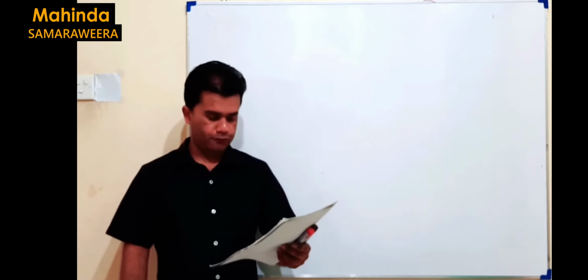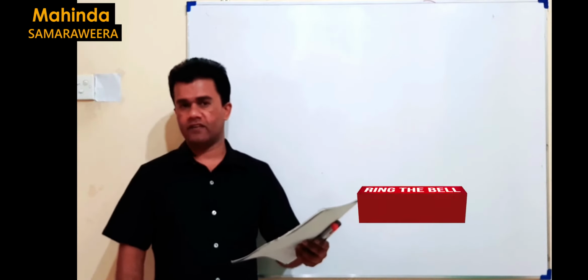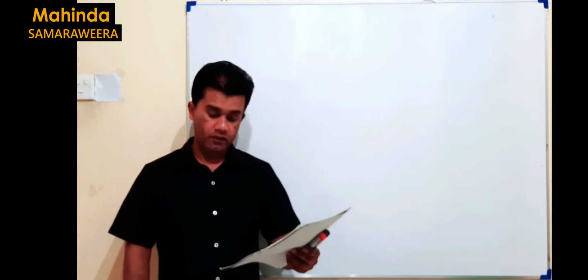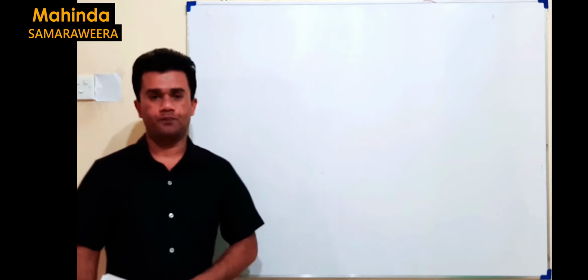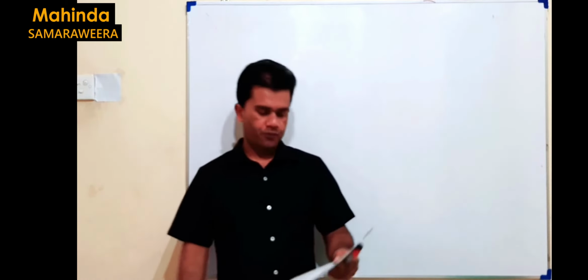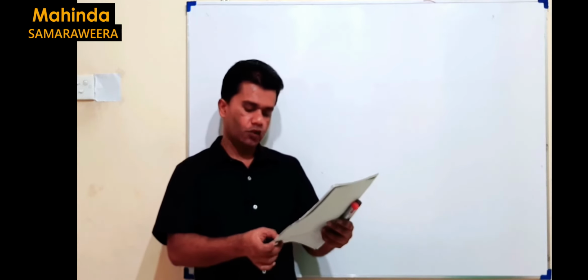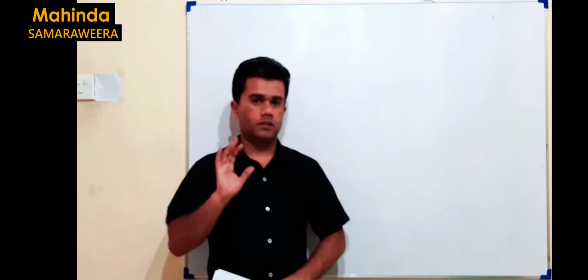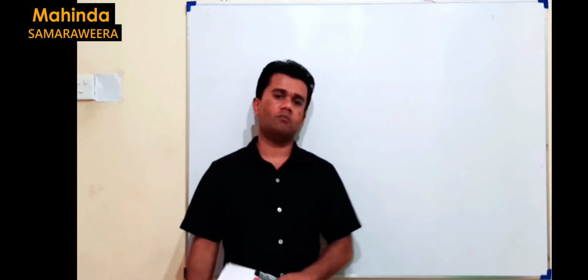We have come to the 14th question. Standard bond dissociation enthalpy of bromine is given as 193 kilojoules per mole. Calculate the wavelength of the electromagnetic radiation required for dissociation of a single bond of Br2. In this type of question, there is a common mistake. Sometimes you do not pay special attention to this: dissociation of a single Br2 bond. It means how many Br-Br bonds do you break here? It's only one Br-Br bond.